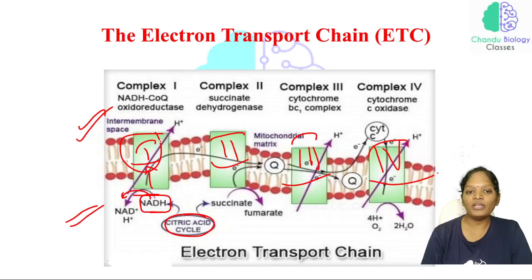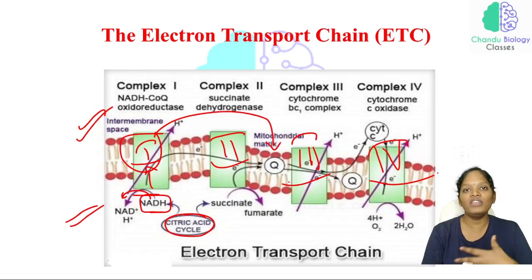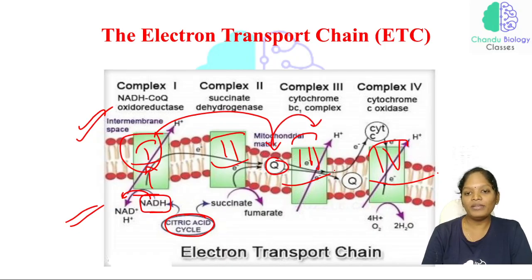And from complex 1, the electron is carried by coenzyme Q, which is a mobile carrier, and as it is moving, we call it a mobile carrier. From coenzyme Q, the electron will be donated to complex 3, and from complex 3, cytochrome C is accepting the electron and donating it to complex 4. This is how the complex 1 pathway will be.